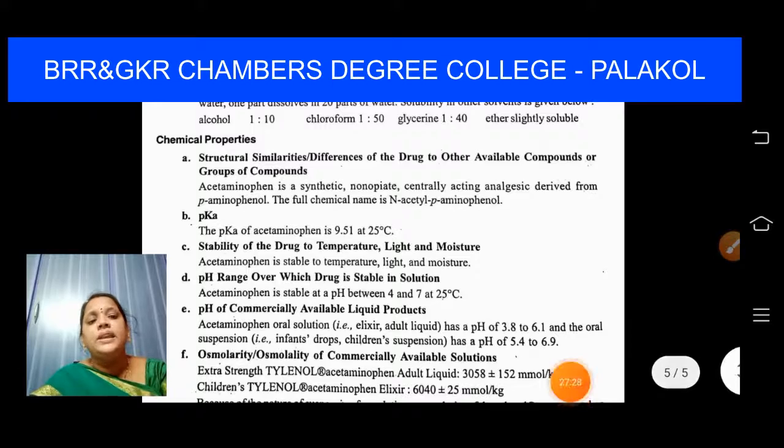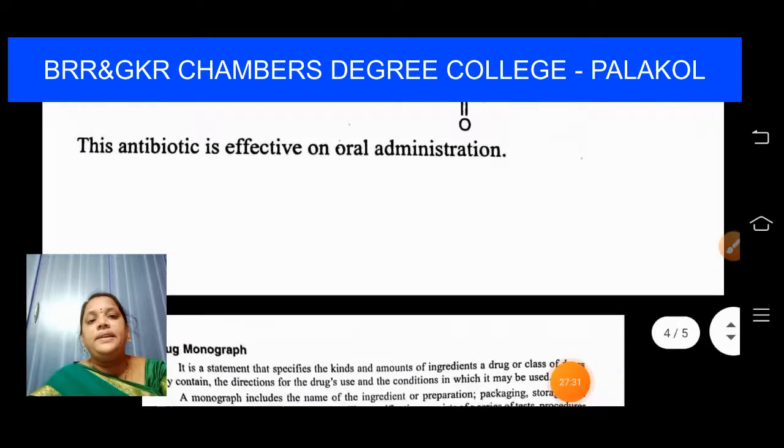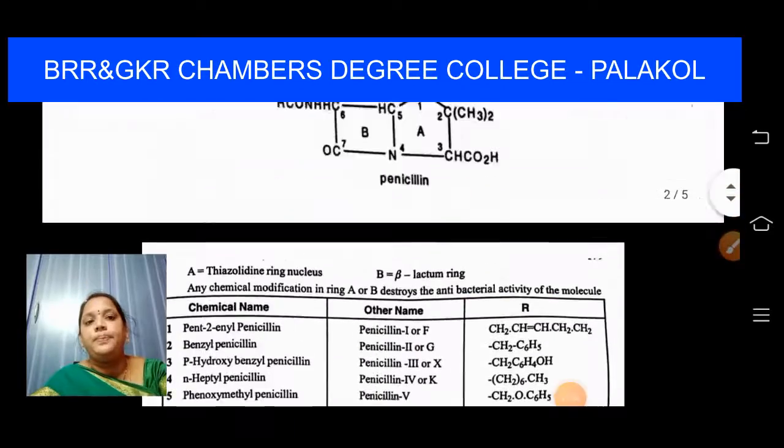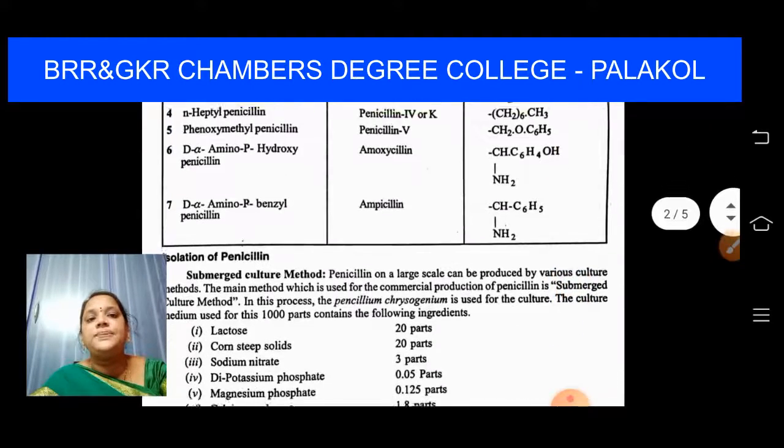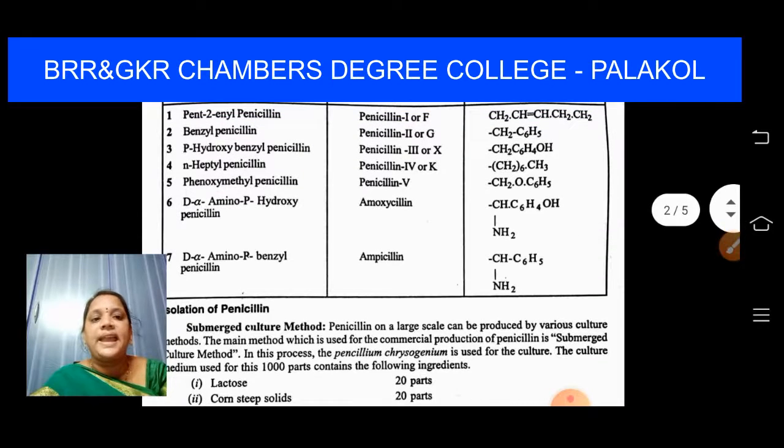Okay students, in this class we learned a very interesting topic, which is drug development. In this drug development, we have come across the development of penicillin. How penicillin was accidentally discovered by Alexander Fleming, and in 1941 it came into existence as medicinal value, and it has two rings, A and B. A is a 5-membered ring, B is a 4-membered lactam ring, and the activity of penicillin is due to the beta lactam ring. I have also discussed the types of penicillins: penicillin F, penicillin G, penicillin X, penicillin K, penicillin V, amoxicillin and ampicillin.